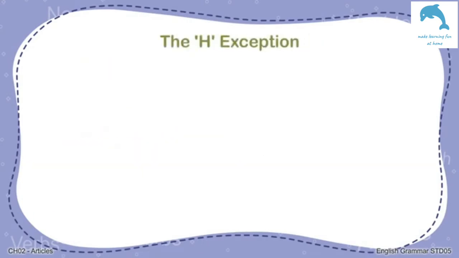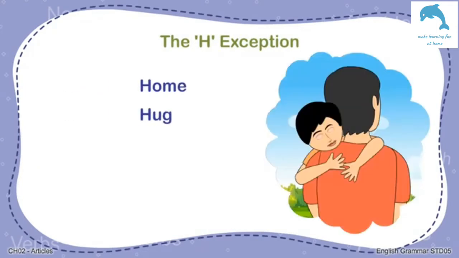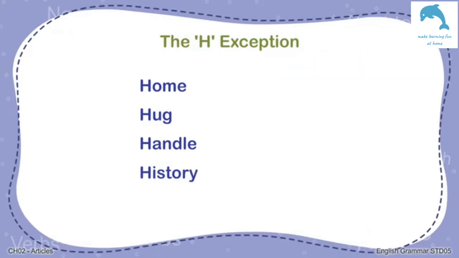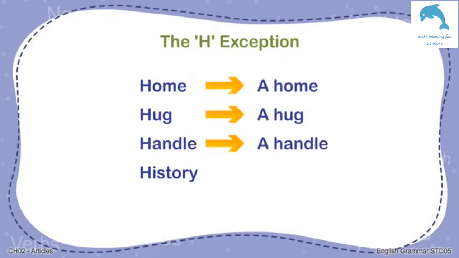Some words that begin with H stress the H sound like home, hug, handle or history. These would all use A before them. Listen. A home, a hug, a handle, a history.